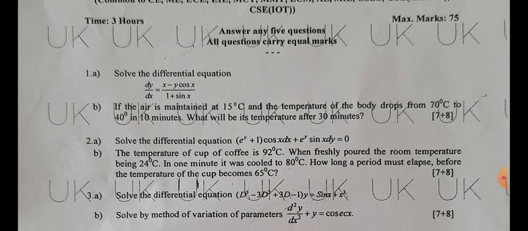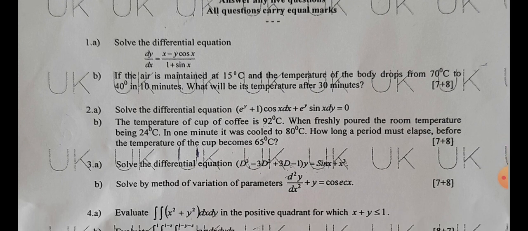1b bit. Here a problem is given related to temperature, so automatically you can say that it is Newton's law of cooling. The details are given, and based on that you first calculate the C and K values, and then you can directly calculate the temperature after 30 minutes.